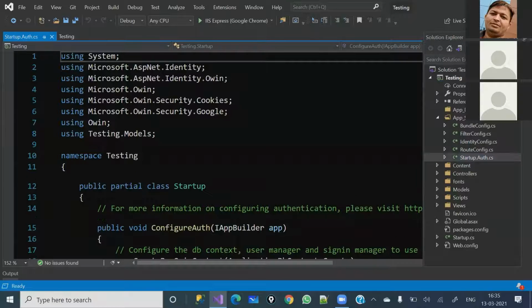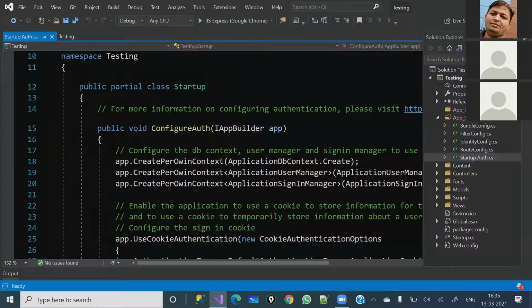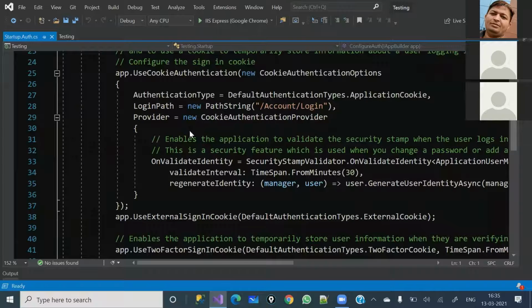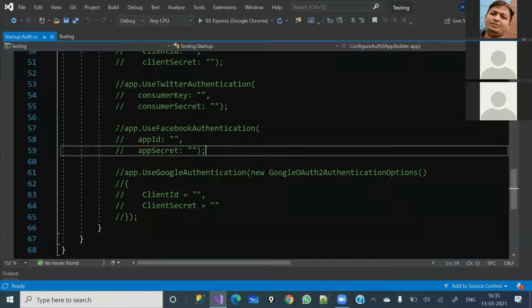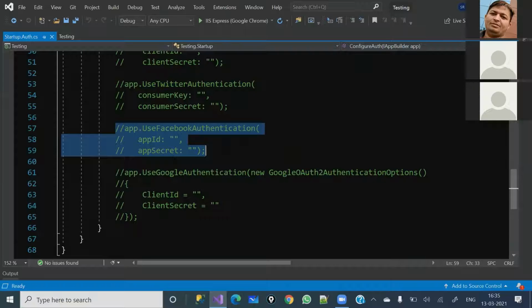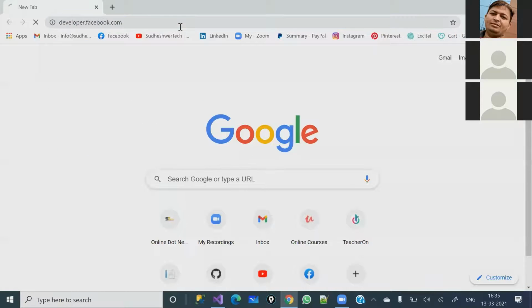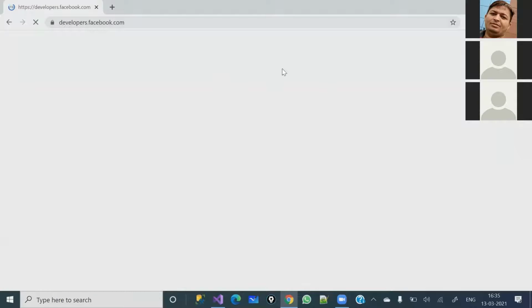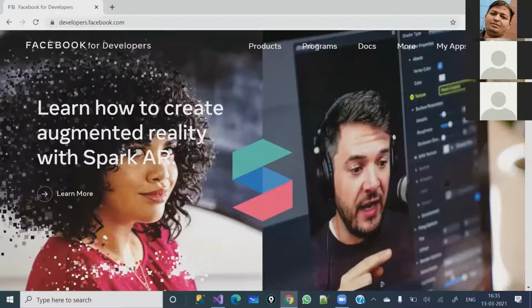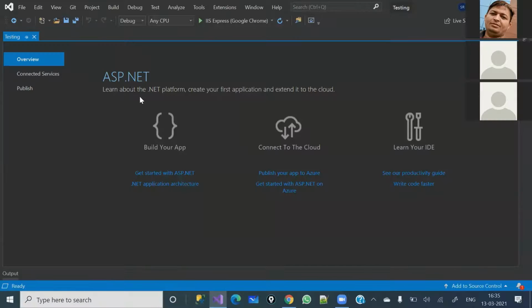It's totally up to you which one you would like to use: Microsoft account authentication, Twitter, Facebook, or Google authentication. For example, if you would like to authenticate with Facebook, you will have to register this project at developers.facebook.com, and there you will have to do the configuration. We can cover this in some other class. I will show you, but it will take time. Now let's come back to the authentication and authorization we were talking about.